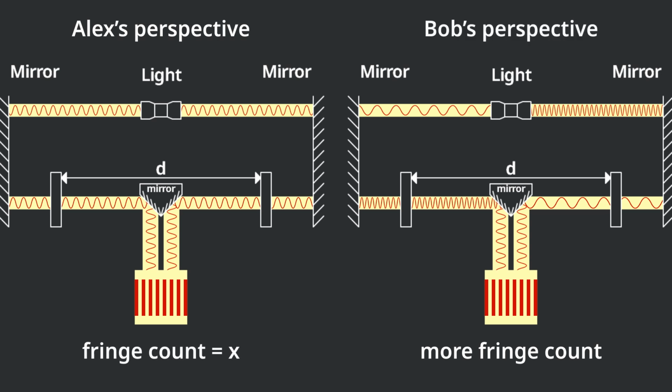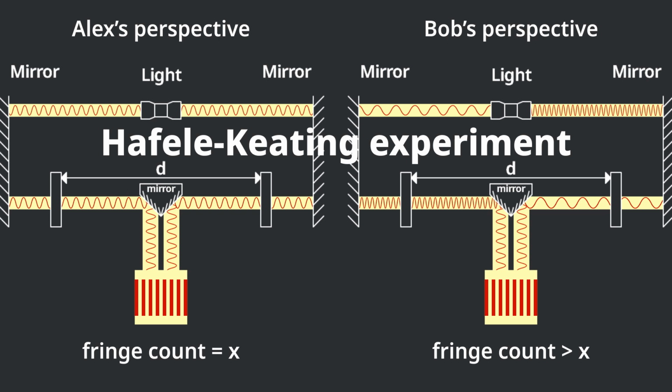But from Bob's perspective, since the train is moving, one wall is approaching the light source while the other wall is escaping from the light source. There should be redshift and blueshift effects. Therefore, when Alex slides the interferometer, the number of fringes counted at Bob's side should be more than x. Here comes the question: whose number should be correct? My answer is, according to the Hafele-Keating experiment results, in this case neither Alex nor Bob is the correct static reference frame. We should use the center of Earth as the static reference frame instead.